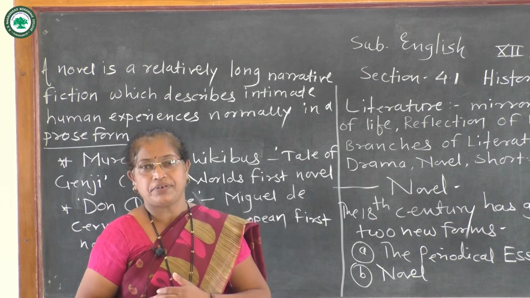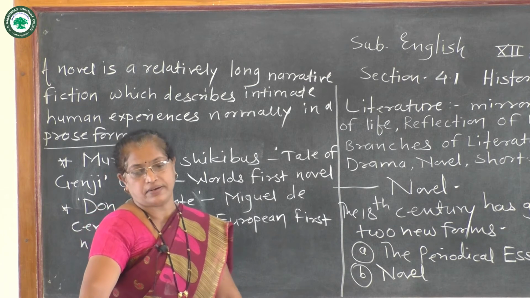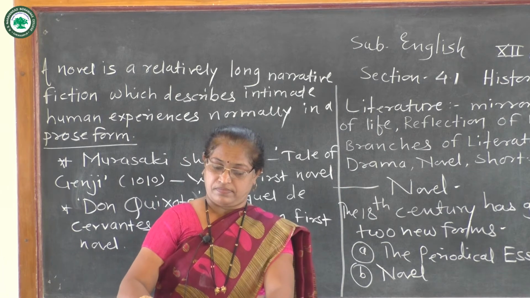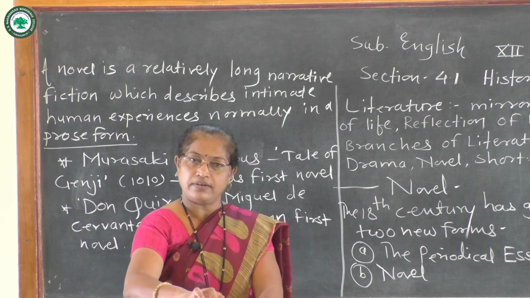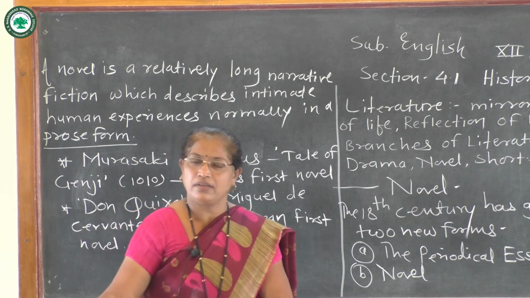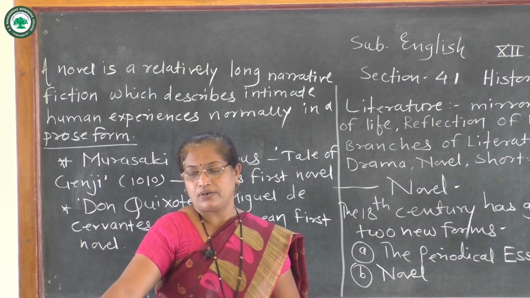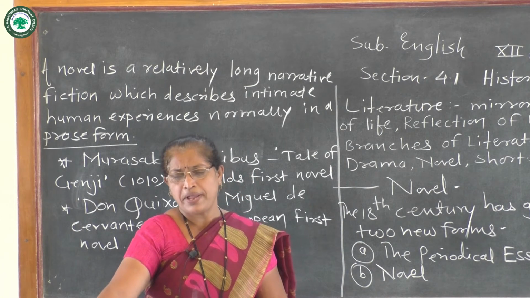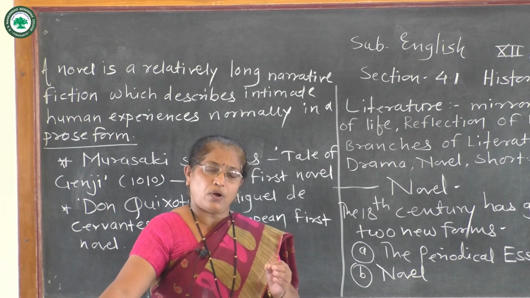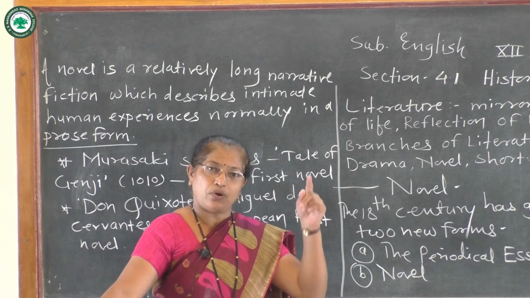So that is the important thing, and all those things decorate the novel here. Then gesture and activities of people. At the time when he wrote this novel, the people, their activities, what they were working on, which type of work, all those things the author presents in this novel here. So it creates a picture of the society of that time. Through the novel, we understand the people and the society of that time.